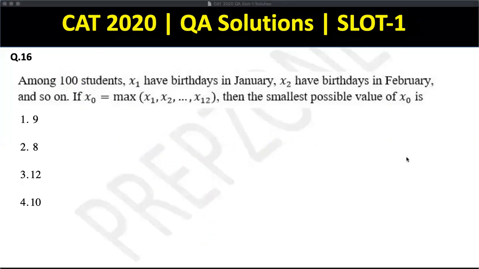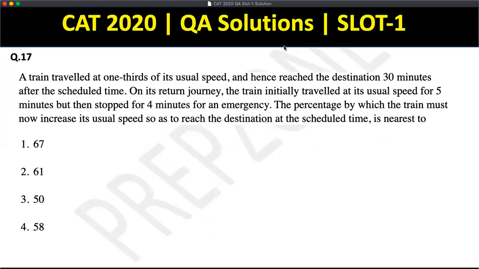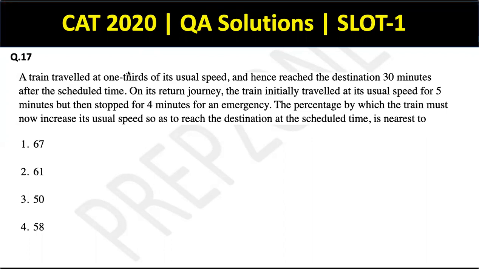Cool. Question 17 now. Again, we see a TSD question. So TSD clearly, guys, is very, very important, which we keep on highlighting anyway, right? A train traveled at 1/3 of its usual speed and hence reached the destination 30 minutes after the scheduled time.